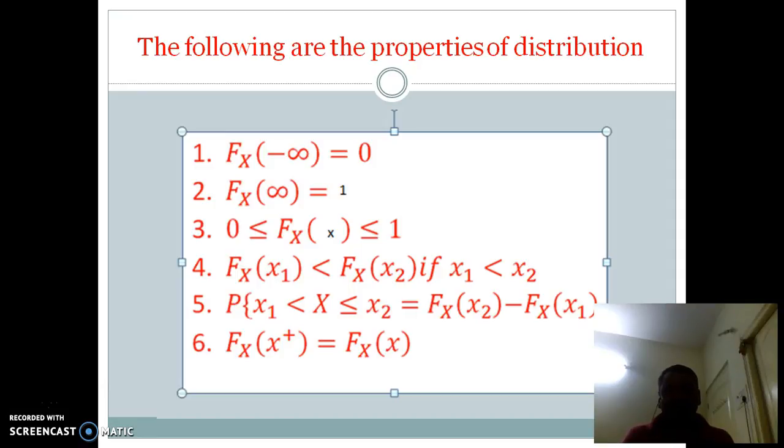Fx of small x1 is less than Fx of small x2 if small x1 is less than small x2. 5. Probability of small x1 less than capital X less than or equal to small x2 is equal to Fx of x2 minus Fx of x1. 6. Fx of x plus is equal to Fx of x.